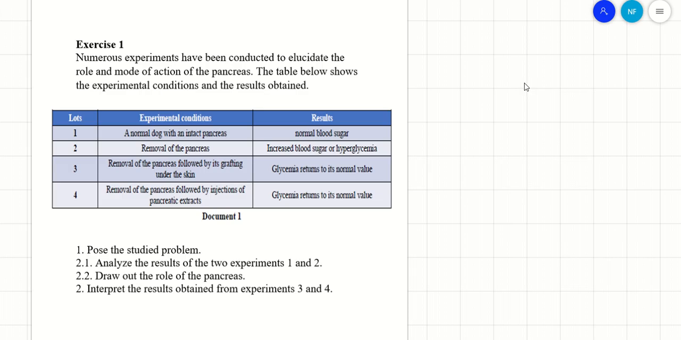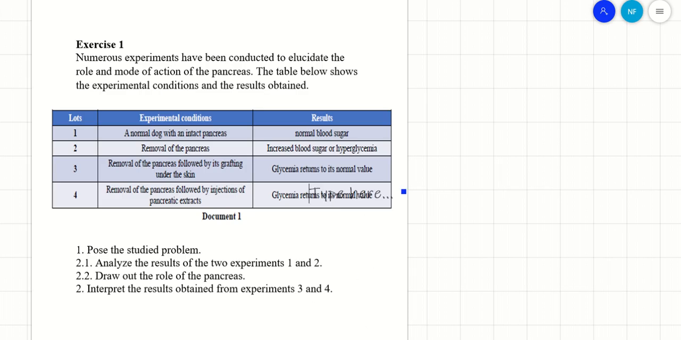Okay, in the 4th experiment, after the removal of the pancreas followed by the injection of the pancreatic extract, meaning the substances that the pancreas produces, the pancreatic juice, as well glycemia returns to its normal value. This means the pancreas is able to act if it's placed in a different location or if its extract is directly injected into the blood. So we have to relate these to know that a part of the pancreas is an endocrine, it has an endocrine part. Why? Because it's acting in the absence of a duct, in any place in the body, and also it's making a direct connection with the blood.